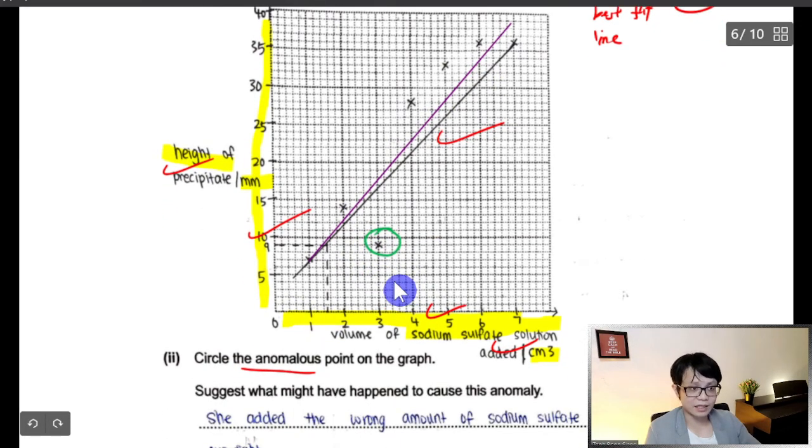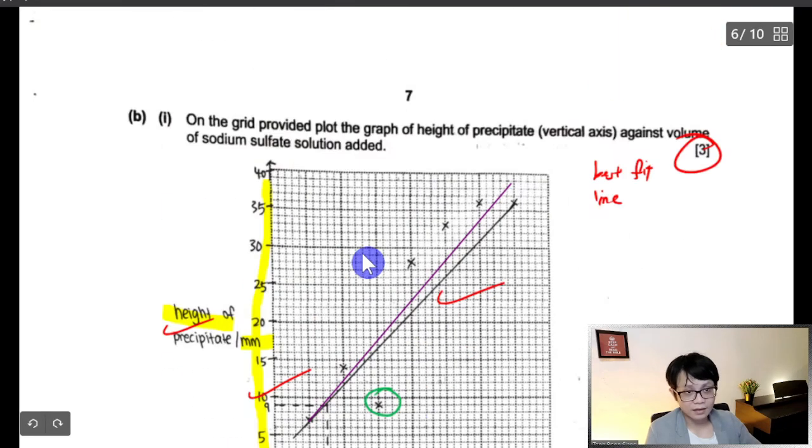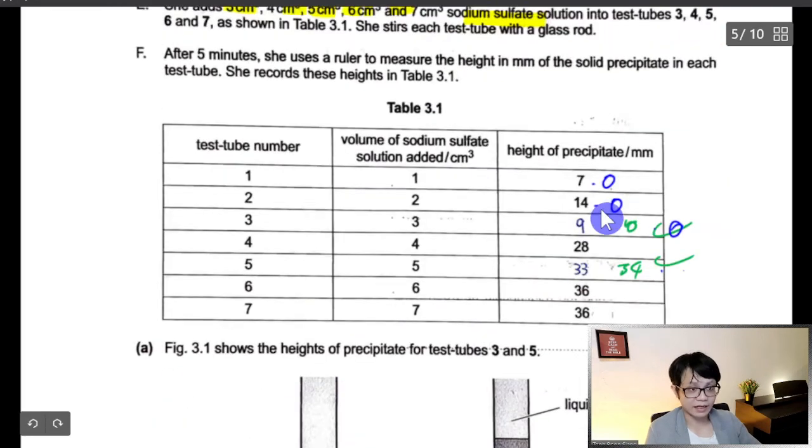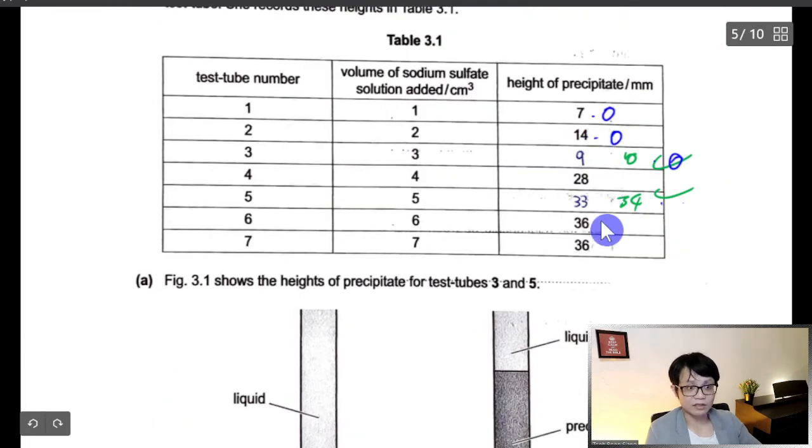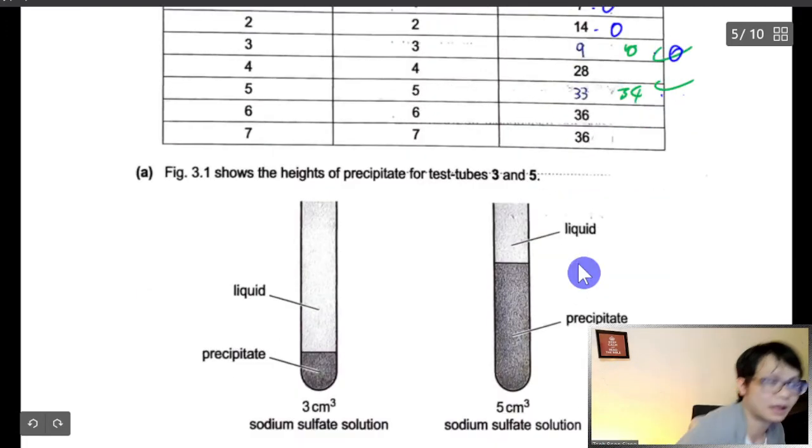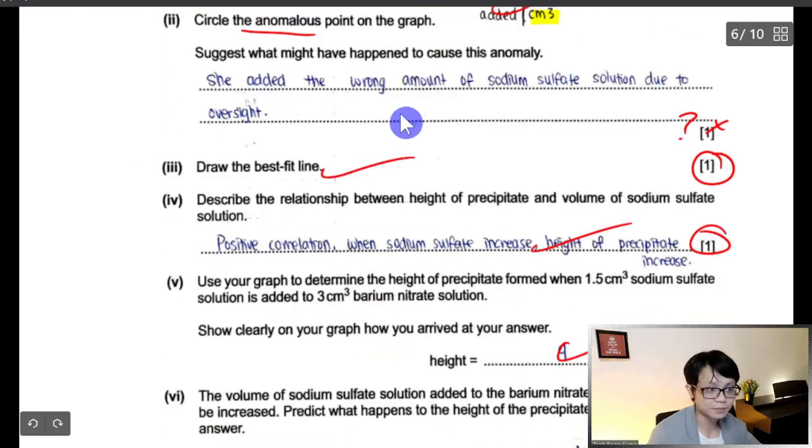The reason is, first, it is too far. Secondly, we can also see here 7, 14, 28, 33, 36, 36. You can see that the value is increasing, but suddenly here it dropped. So this is an anomalous result. It's a very weird result. But you still get 1 mark. I think the student still drew a best fit line.